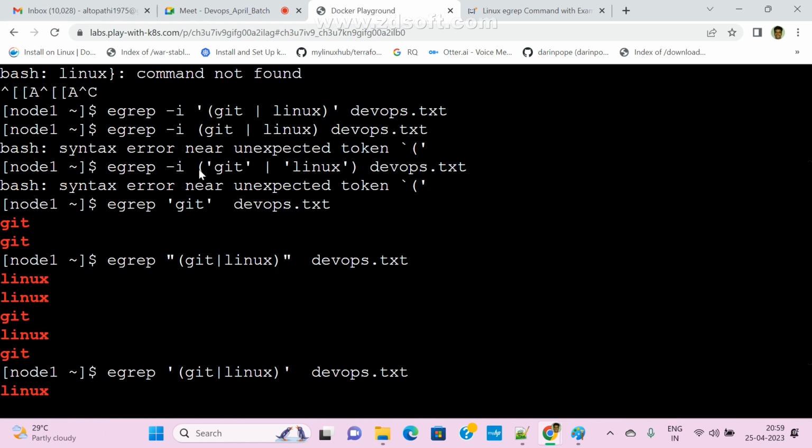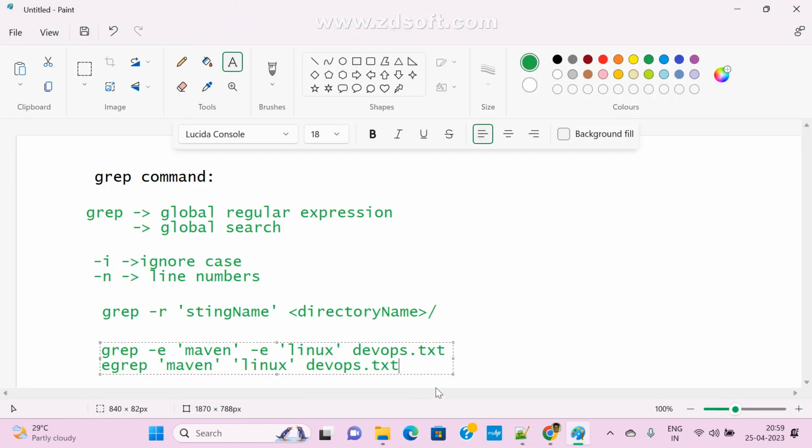So now see here, instead of passing multiple e's and all, we can simply pass it. So coming to here, E grep directly. We can pass single quotation, whatever we want, single quotation, enter, and like this we can search multiple strings. So Linux. Okay. If you want to ignore case, hyphen I. This is common. Hyphen I ignores case, whether it is uppercase or lowercase. So if you want to search like that, we can use this one.